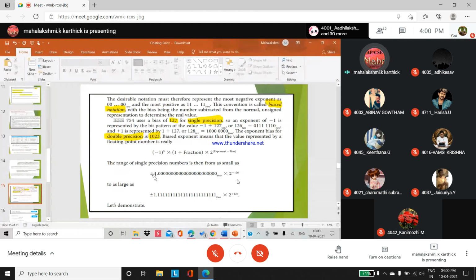The range of single precision you have to represent as plus or minus 1 point, remaining all 0 when it is a negative exponent. When it is a positive exponent, you have to replace all the fractional part or the mantissa part with 1, into 2 to the power 127. I will explain both slides with examples.